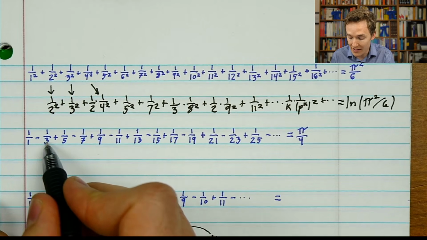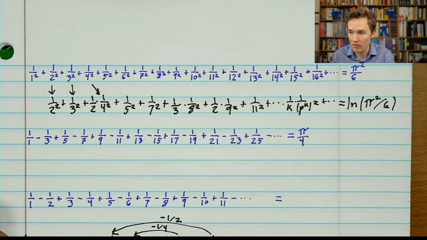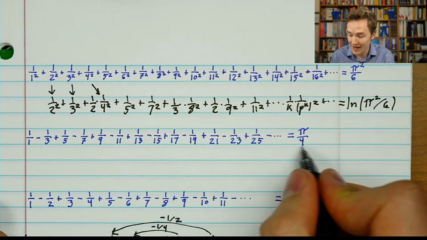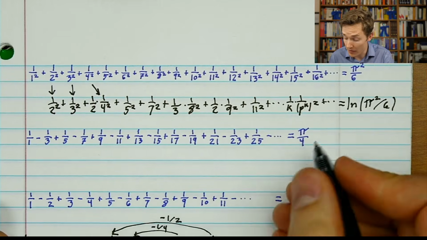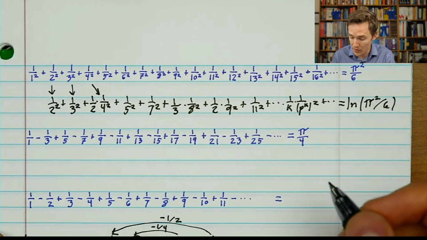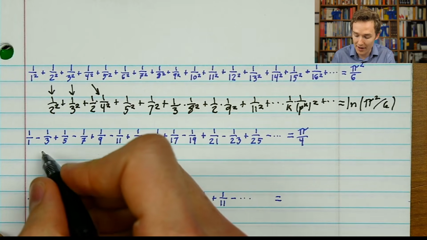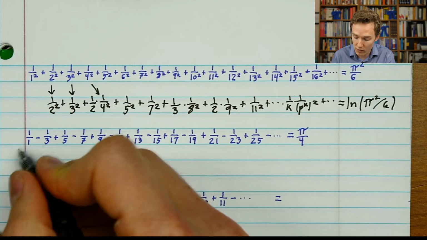If you take 1 minus a third plus a fifth minus a seventh plus a ninth and kind of alternate back and forth between the odd numbers, you get pi divided by 4. I have a video all about this. Mathologer also has a video about it if you're curious. Very beautiful, why it's true. But even stranger is when we play this game of keeping the primes and kicking out others. So 1 we're going to kick out.